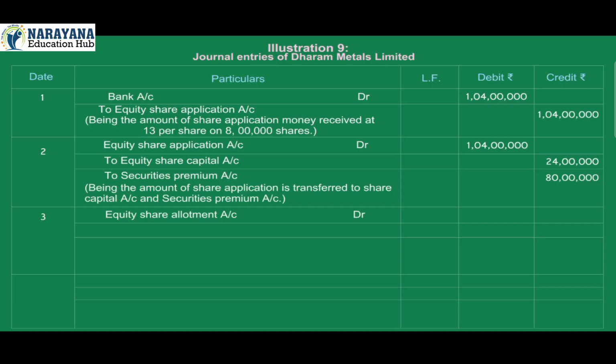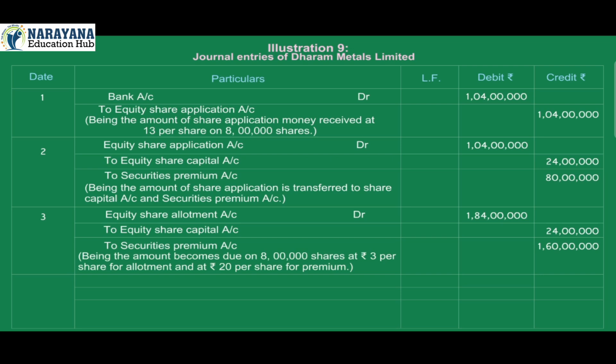3. Equity share allotment account debit 1 crore 84 lakh. To equity share capital account credit 24 lakh. To securities premium account credit 1 crore 60 lakh. Being the amount becomes due on 8 lakh shares at rupees 3 per share for allotment and at rupees 20 per share for premium.